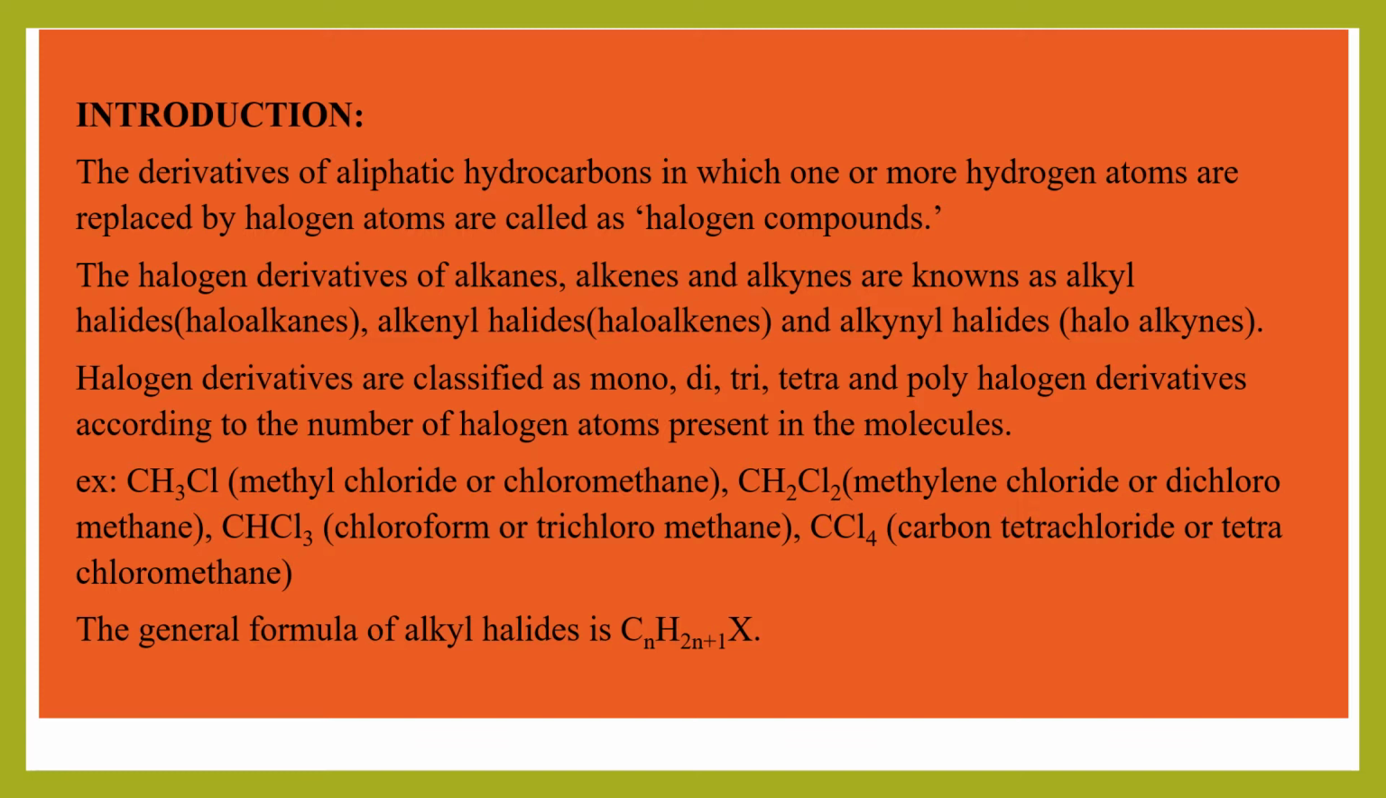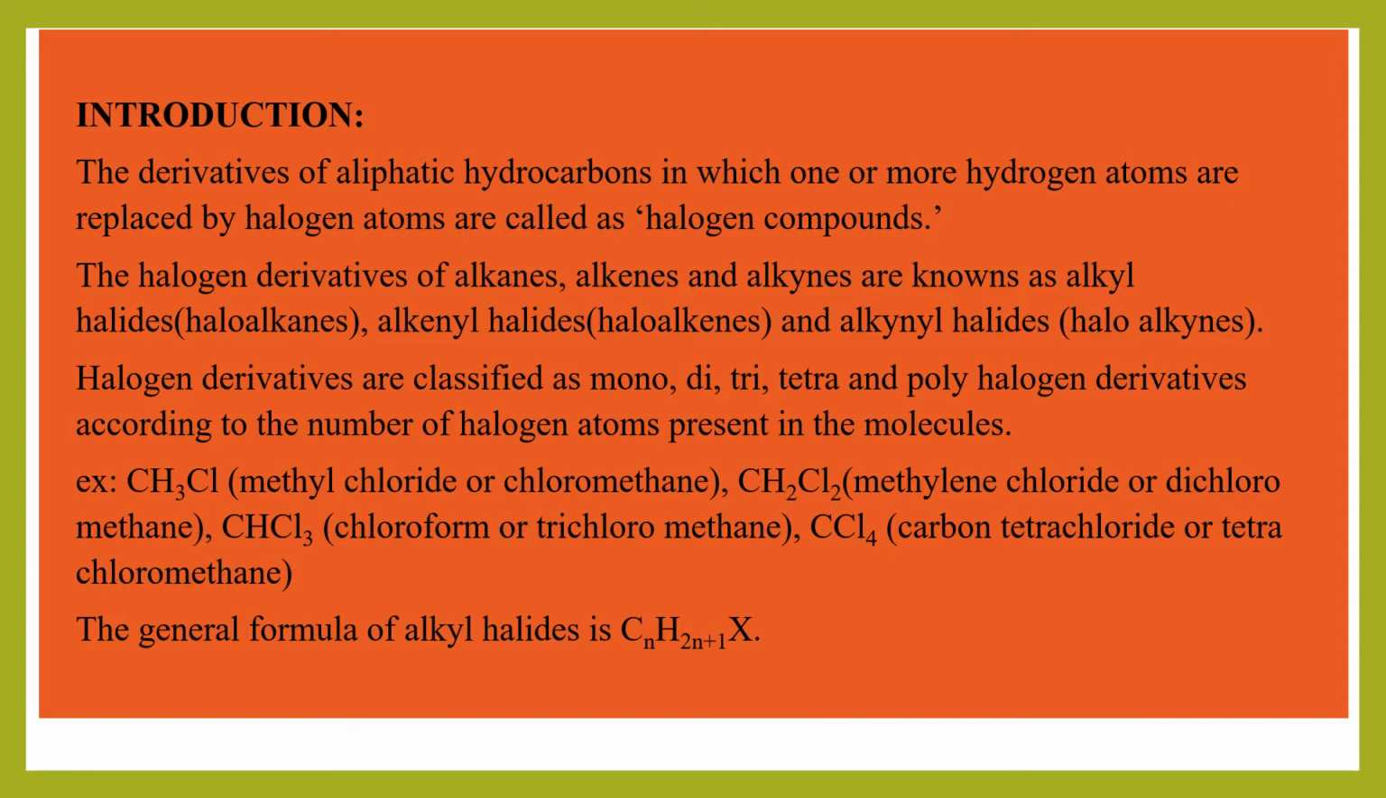Here only one hydrogen is replaced by one halogen, and hence it is a monohalogen derivative. It can also be called chloromethane. Why? Because in methane, one of the hydrogens is replaced by a chloro, that is, chlorine atom. Next example,